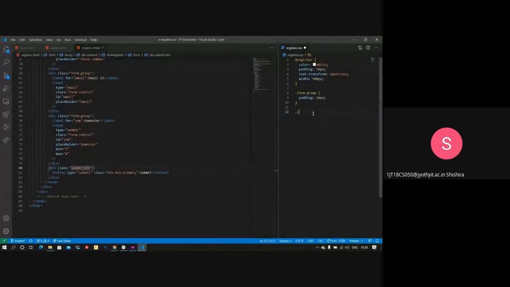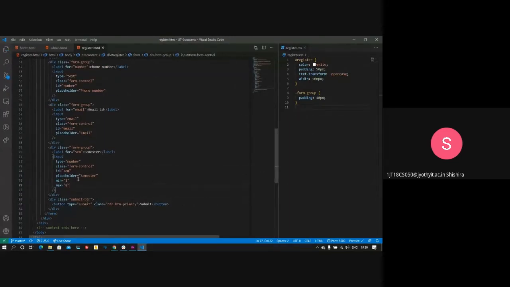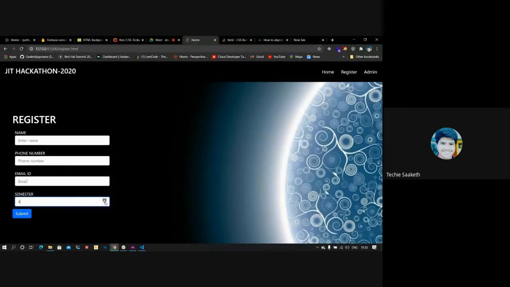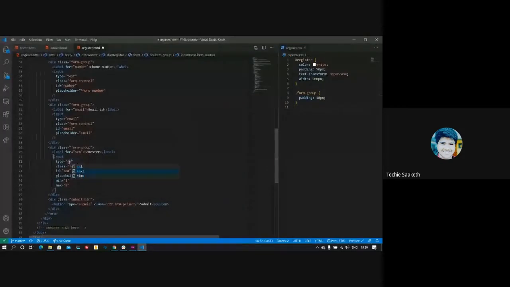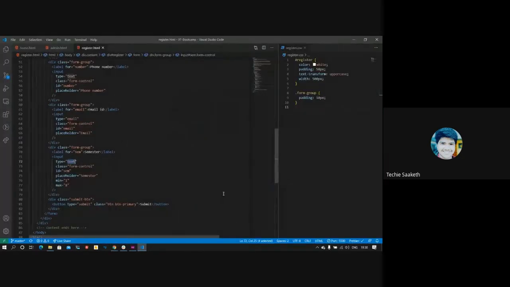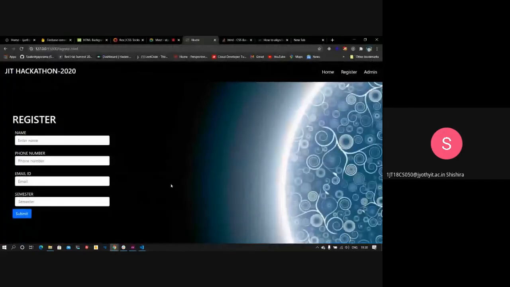CS049 asked, how did the last field of the form come as incremental steppers instead of a plain box? See, when you set the type to number, you get these two buttons, using which you can either increment or decrement. When you set this to something like text, you won't get those buttons. You get them only if the type is set to number. I have set it to number.